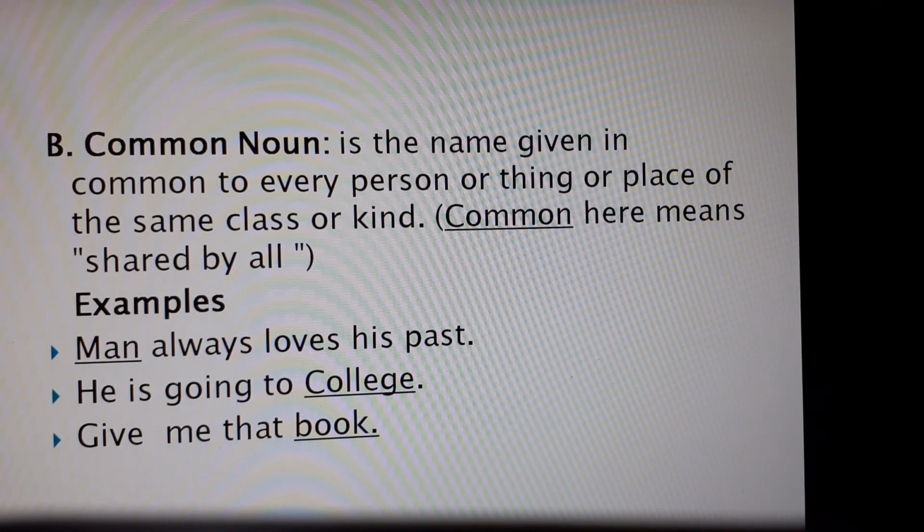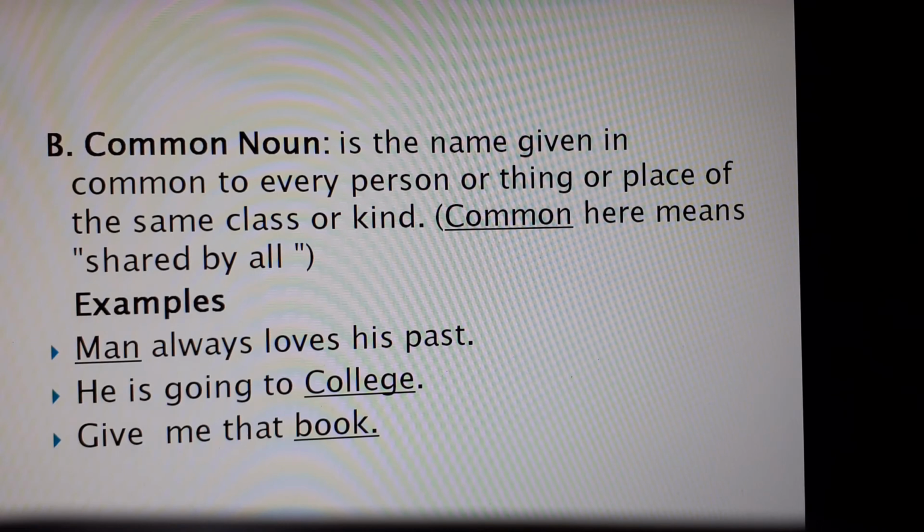The thing, the person, the place which is common to all, and the name that we give to those things, persons, places, are put into the common nouns category. Common nouns are very prevalent, so we should understand them. For example,